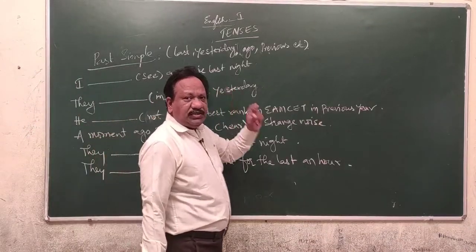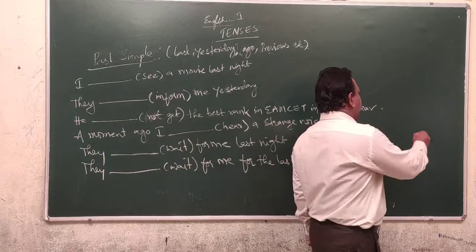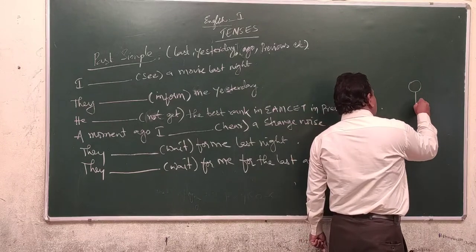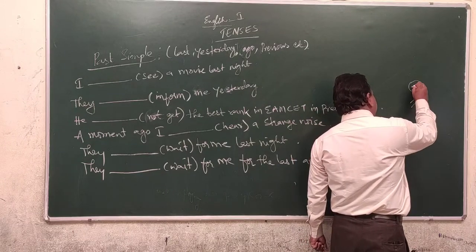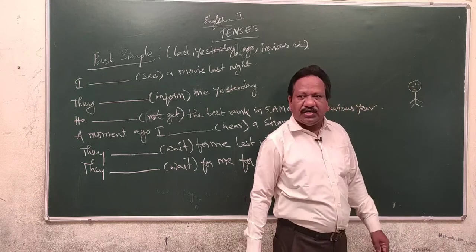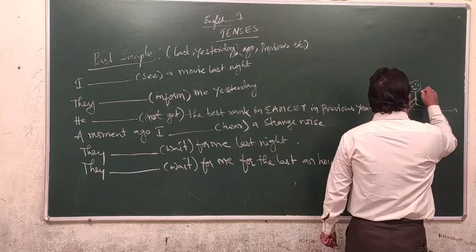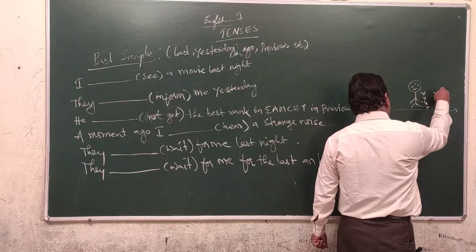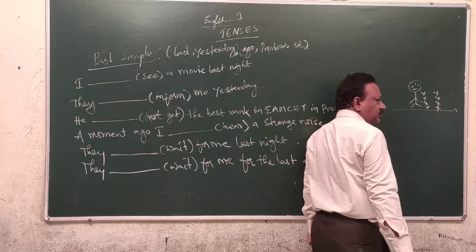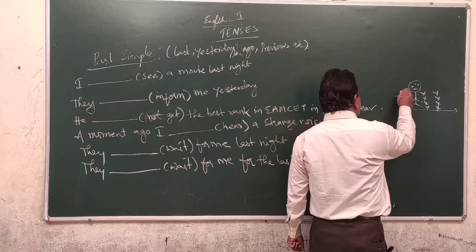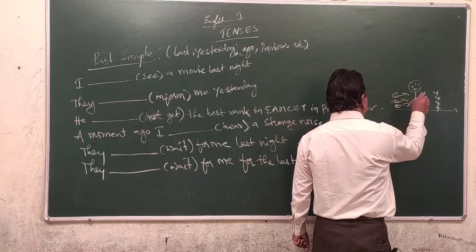Now come to the past simple tense. In the past simple tense, the action completed before a long time duration or short time duration is called past simple tense. Here you don't have any concern with yesterday's activity, there is no hope on future activity. Here the action started, completed.